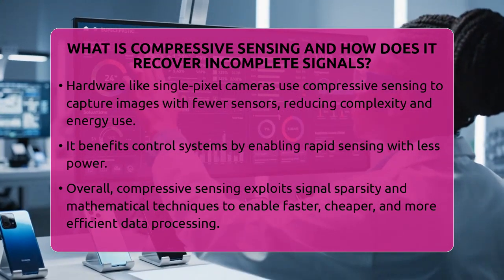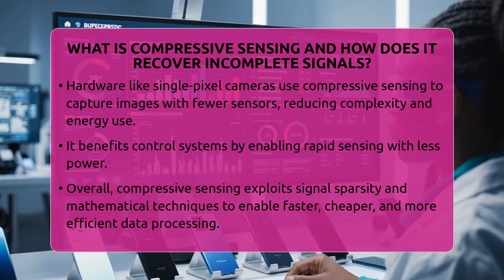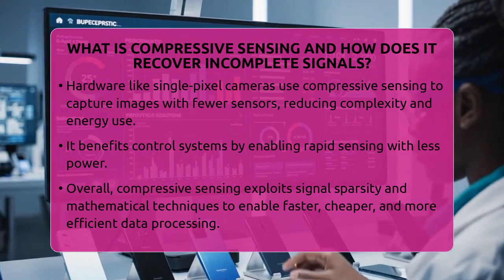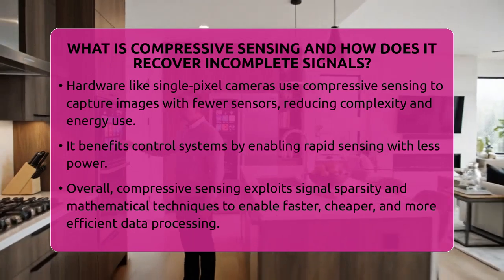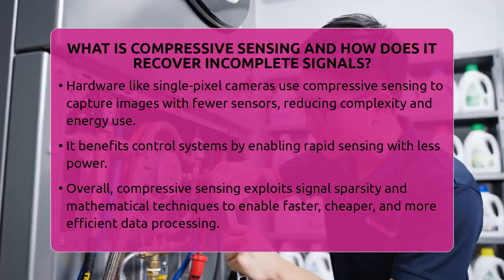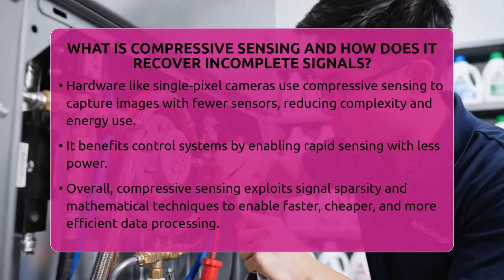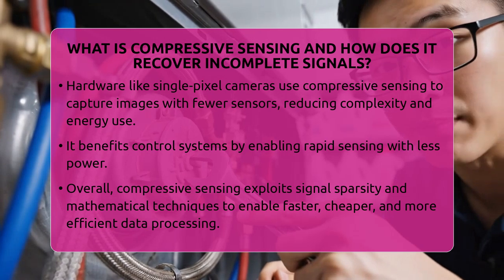In summary, compressive sensing is a smart way to recover signals from incomplete data by exploiting their sparsity. It relies on mathematical techniques to solve underdetermined systems, provided the signal is sparse and measurements are incoherent. This method is opening new doors for faster, cheaper, and more efficient signal processing across many areas.